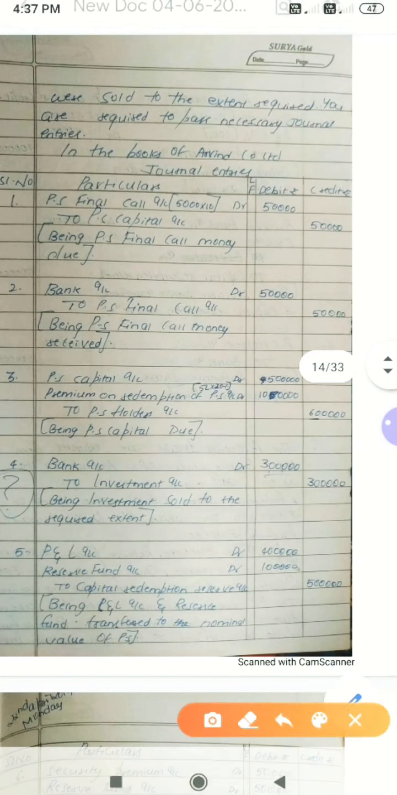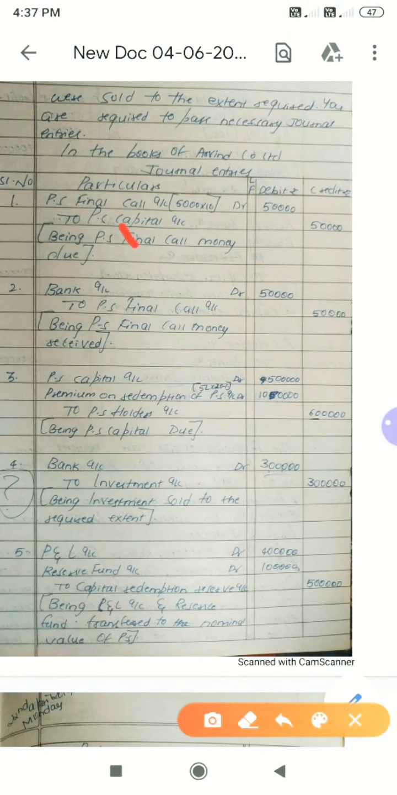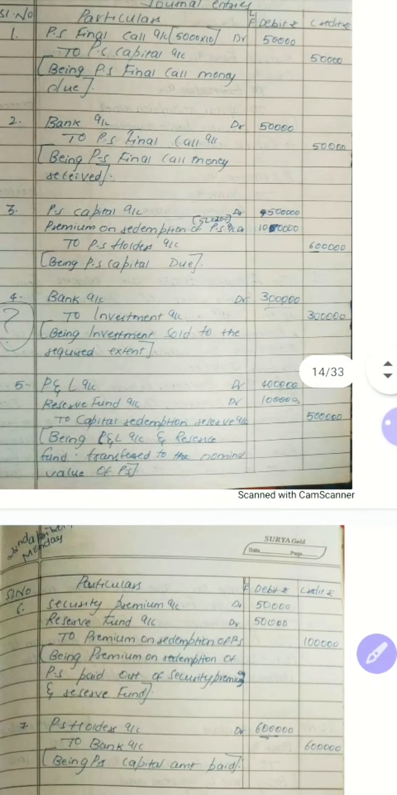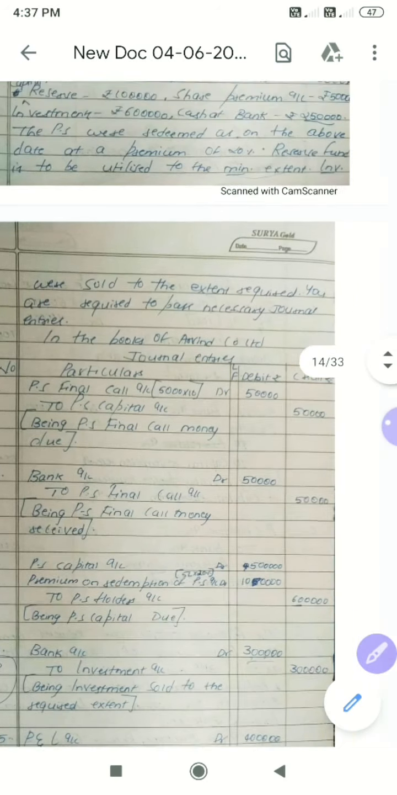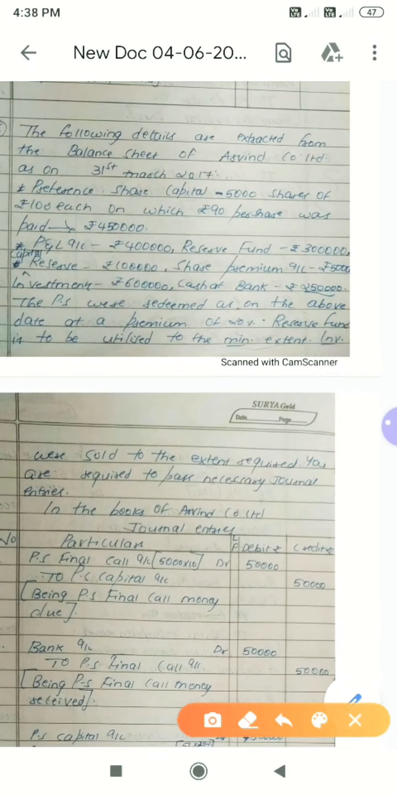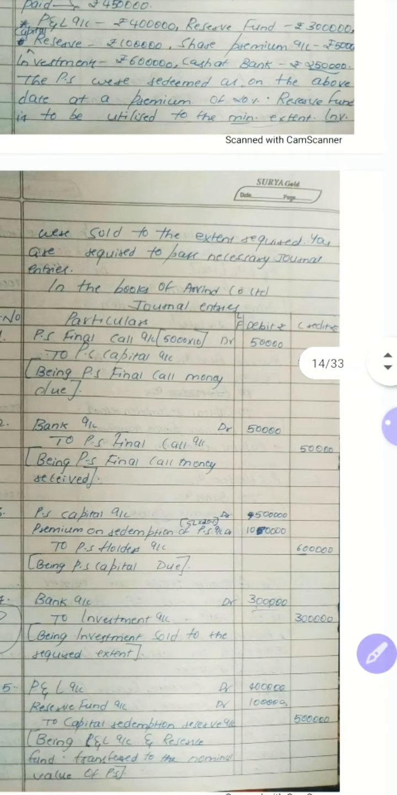So directly you can go to this. This will be the first journal entry, this will be the second journal entry, and third one directly you can go to the sixth journal entry. This will be the third journal entry. Please make a note and write it properly in notes. So look here, already we have share premium. How much do we have? 50,000 we have share premium. But how much extra do we have to pay? We have to pay 1 lakh.